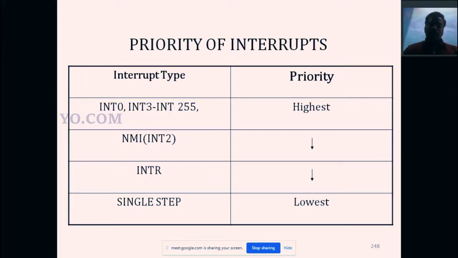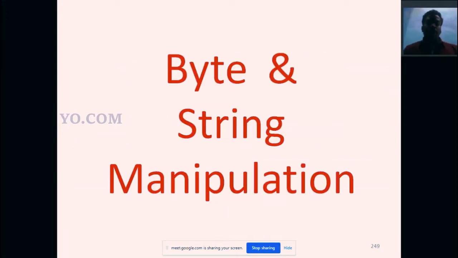Okay, so this interrupt is a very important question in the first unit. Okay, in the first unit we are having three most important questions. One is addressing mode, the second one is architecture, and the third one is interrupt and interrupt service routine. Okay, and the next topic is byte and string manipulation. It is a very small topic. Okay, byte and string manipulation.